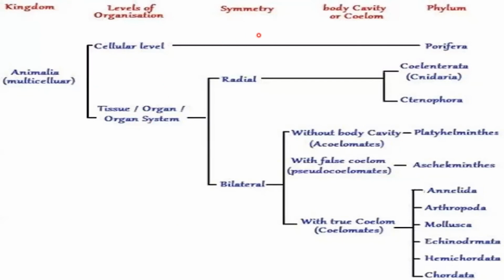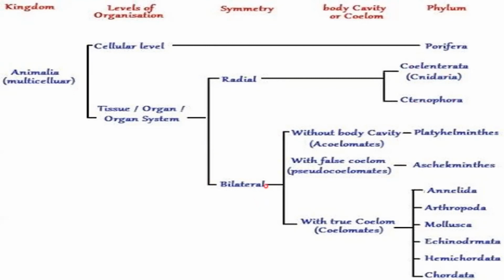Cellular level animals do not have any symmetry, no coelom, and the phylum is Porifera. Now, in tissue, organ, and organ system levels, we can divide them according to symmetry, radial symmetry and bilateral symmetry. In radial symmetry, two phyla are there: Coelenterata, that is Cnidaria, and Ctenophora.